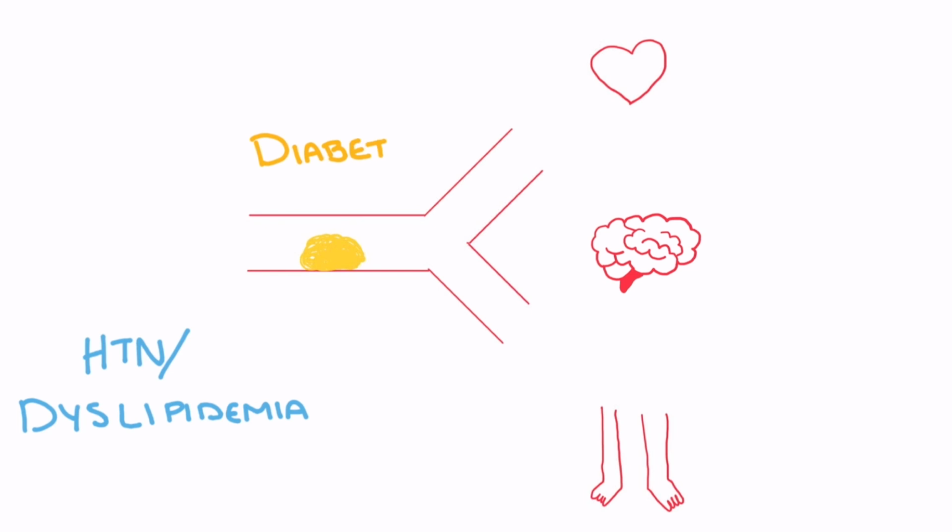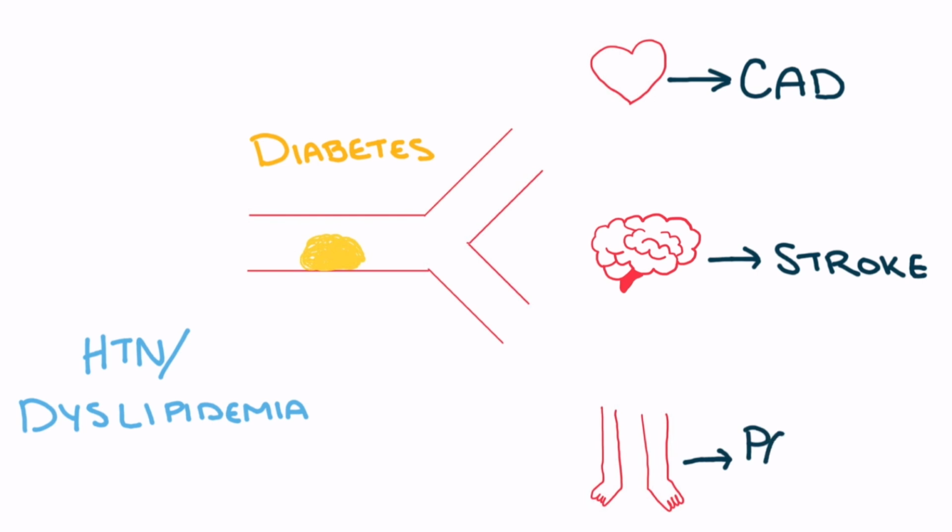Diabetes accelerates atherosclerosis because patients with diabetes, especially type 2, usually have other atherosclerotic risk factors as well, such as hypertension, obesity, and dyslipidemia. Diabetes potentiates the effect of these risk factors on the cardiovascular system. This increases the chance of ischemia in organs such as heart, brain, and extremities, leading to coronary artery disease, stroke, and peripheral artery disease, respectively.